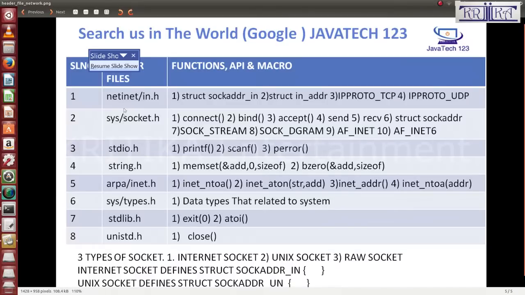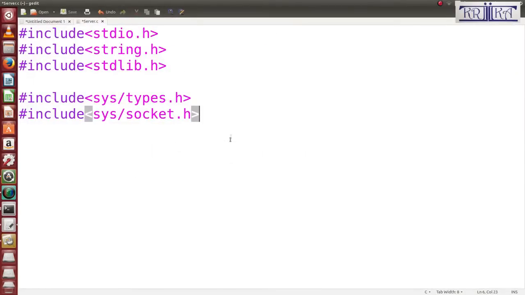Then now I'll add netinet/in.h. Hash include netinet/in.h.